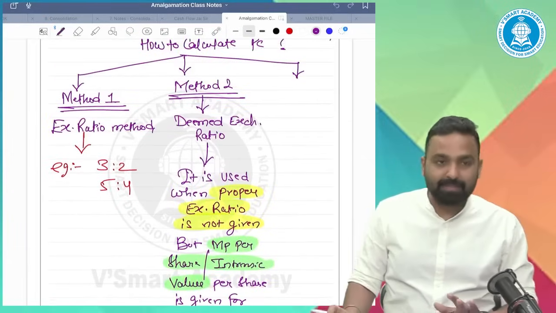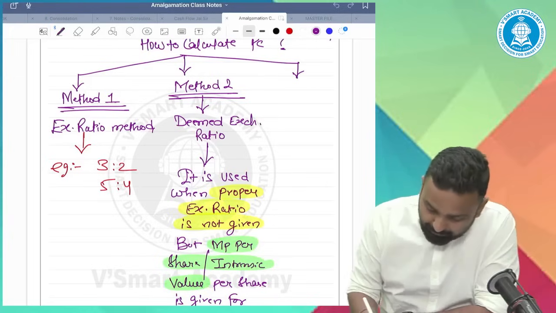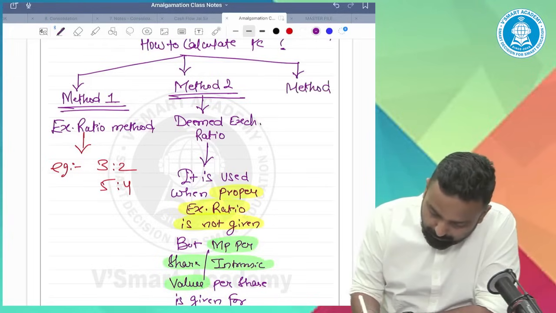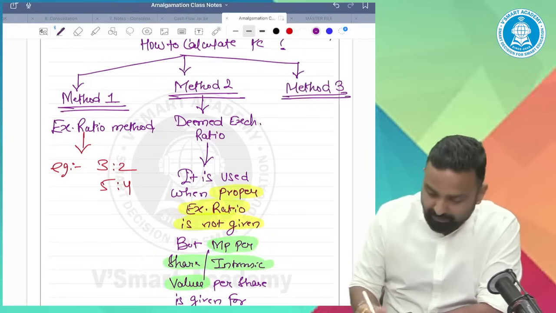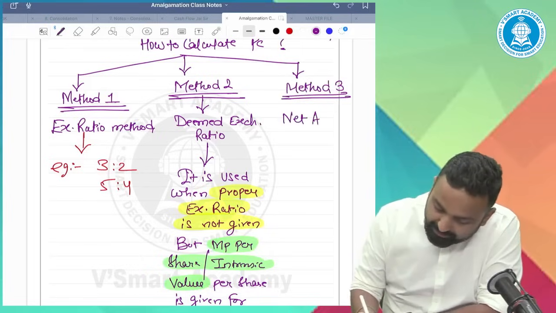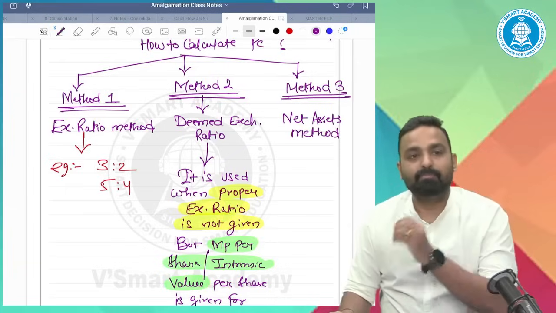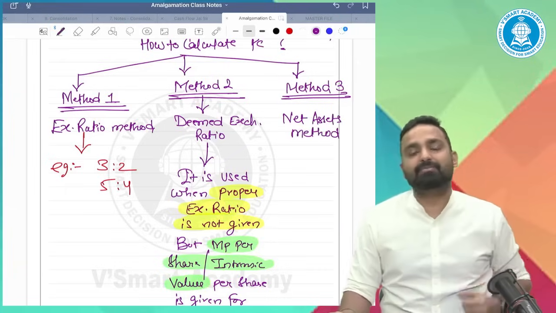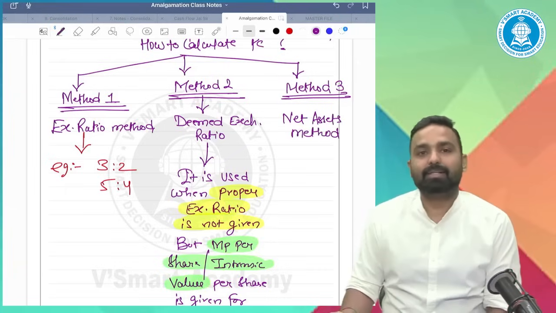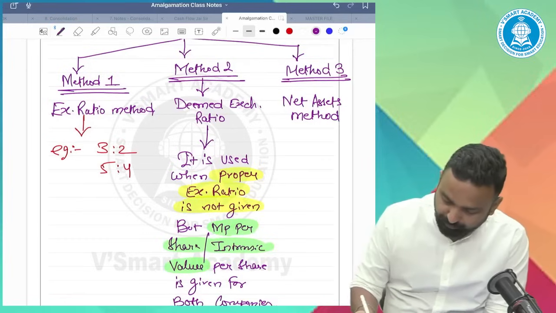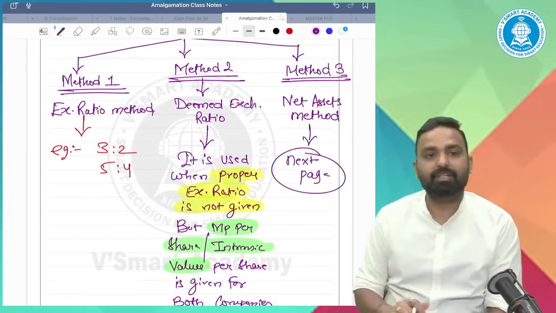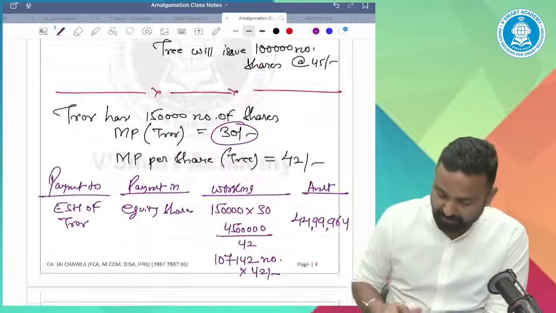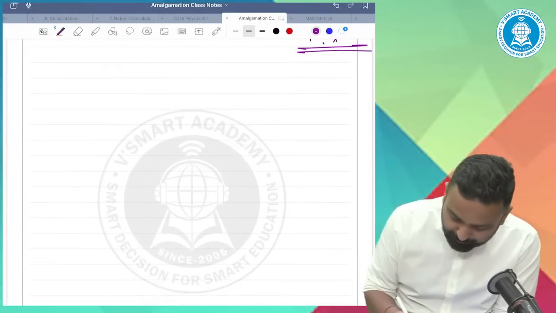Now, the third method. Method 3 is net assets method. I will cover it in the next page.